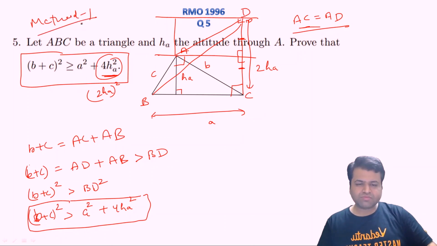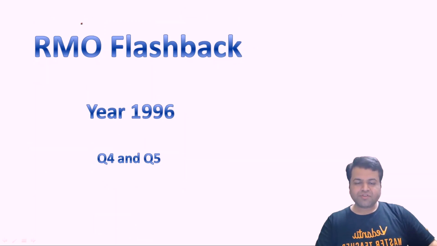Method 1 is a little interesting, no calculation, just a simple Pythagoras theorem and a triangular inequality. Right guys, so that's it from today's session. In today's lecture we have discussed questions number 4 and 5 from year 1996, and in the coming lecture we will be discussing the next two questions of year 1996.